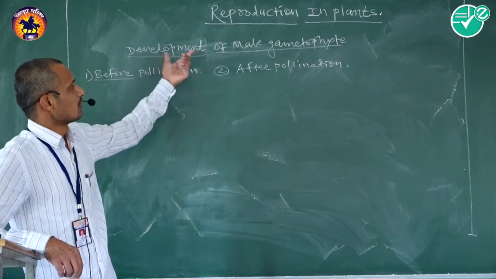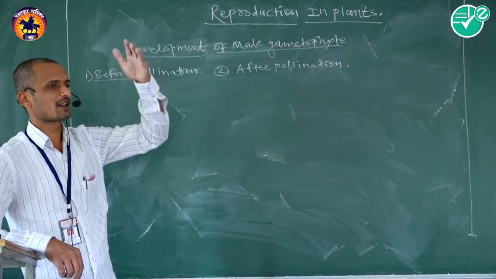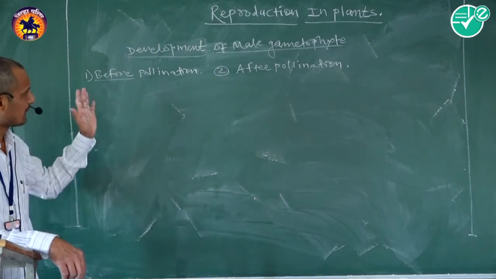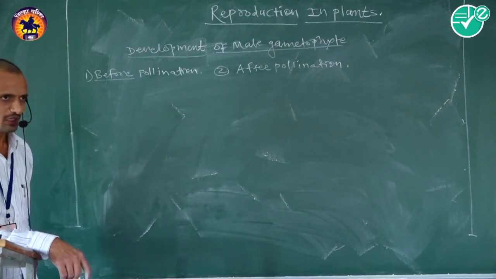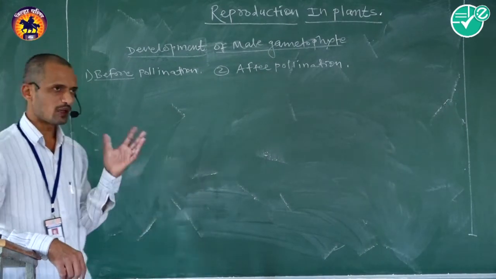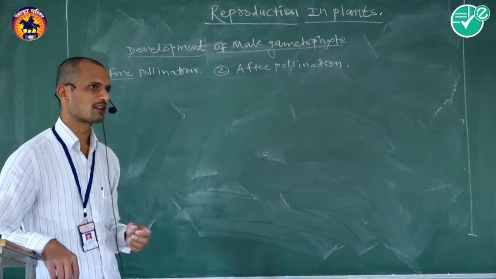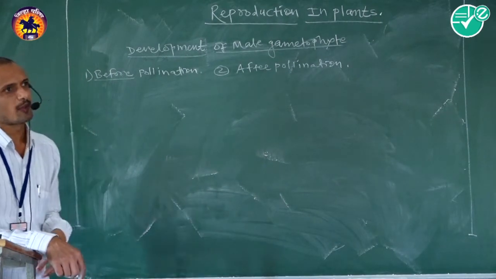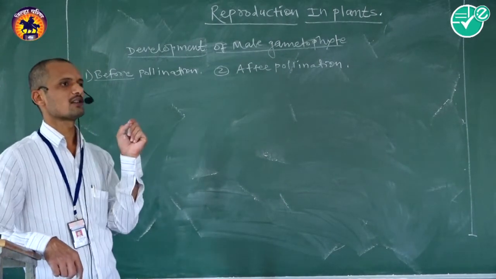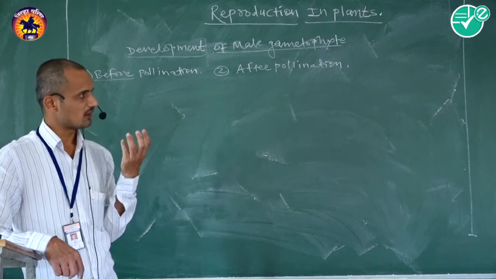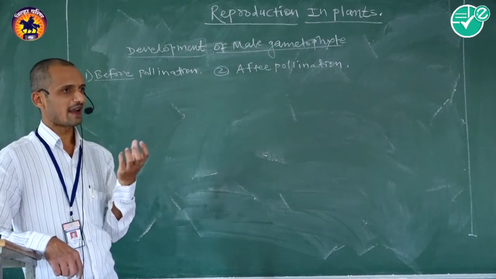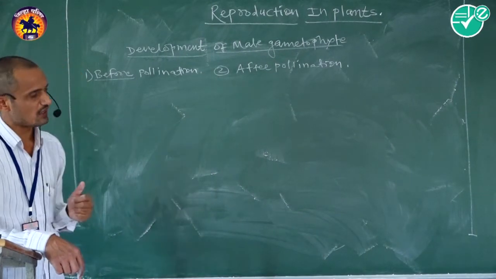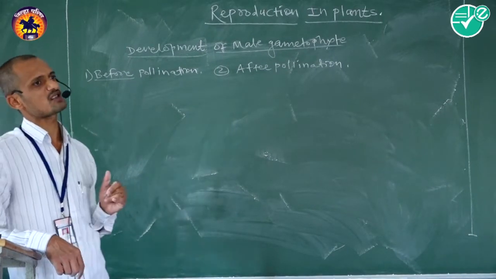The development of the male gametophyte starts from this immature pollen grain. The typical structure of a pollen grain consists of a few parts, like the outer exine. The exine has, at some distance, pore-like structures called germ pores.